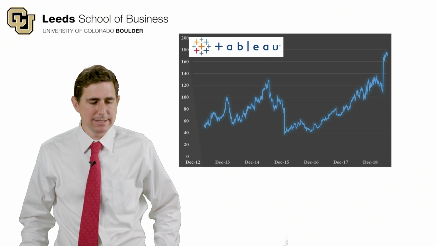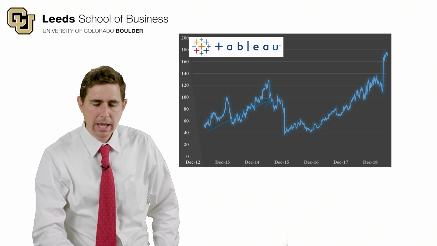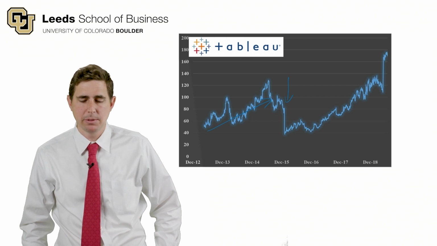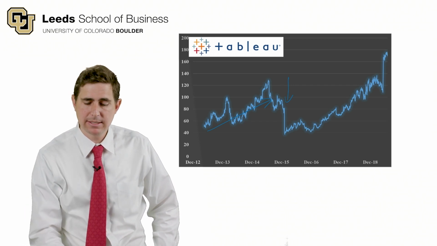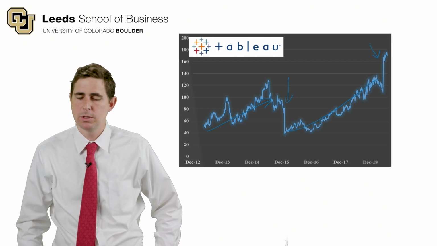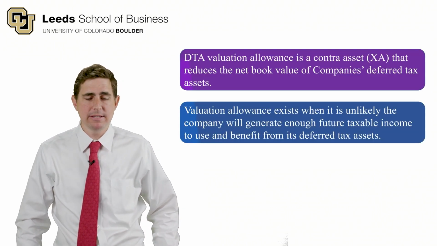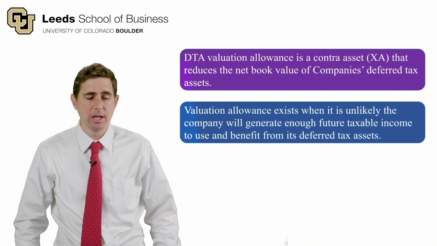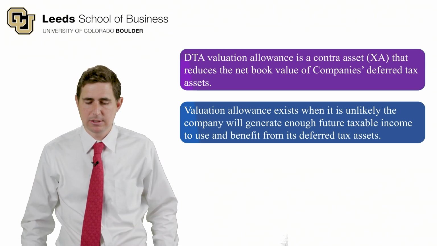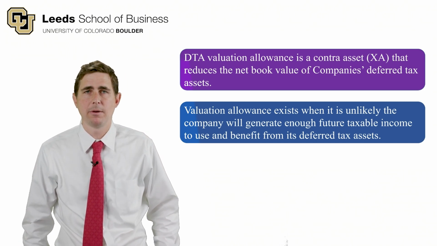So here's just the stock price history of Tableau. They were doing pretty well for a while. And then here's where the announcement came out, where they had low expectations about future profitability. And we can't feel too bad for Tableau, because since that point in time, their stock price increased in value and eventually they got bought out by Salesforce, which is this stock price increase here. And so in this short video, we learned about the DTA valuation allowance. It's a contra asset. It reduces the net book value of the company's deferred tax assets. The valuation allowance exists when it's unlikely the company will generate enough future taxable income to use and benefit from its deferred tax assets.